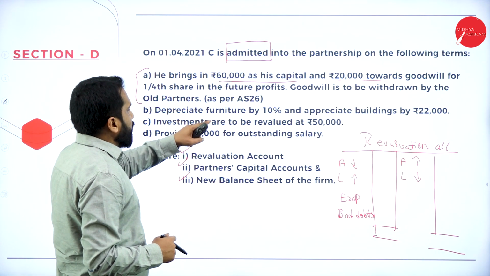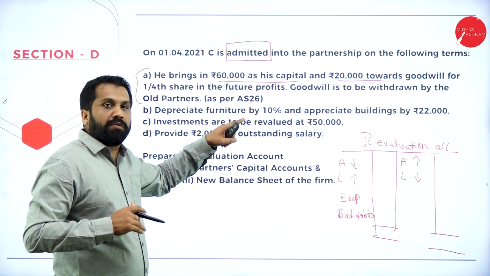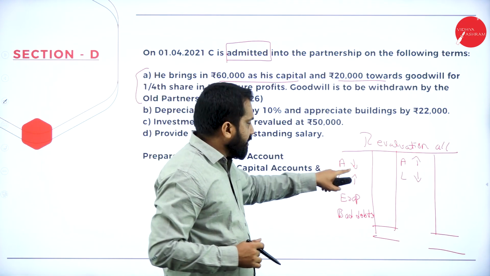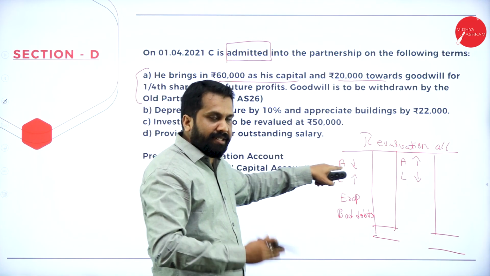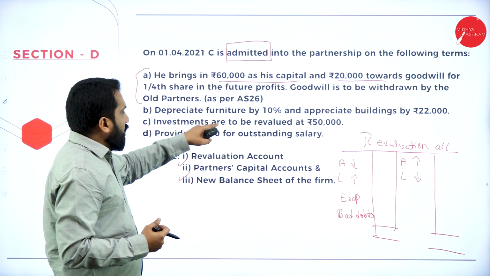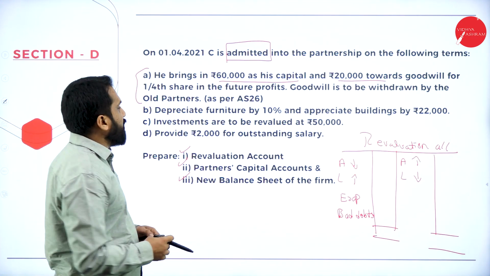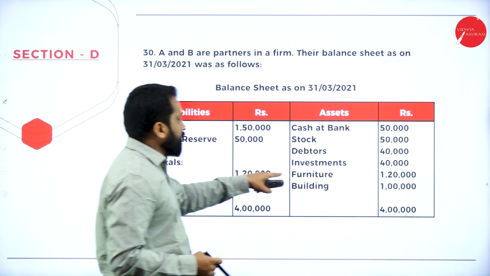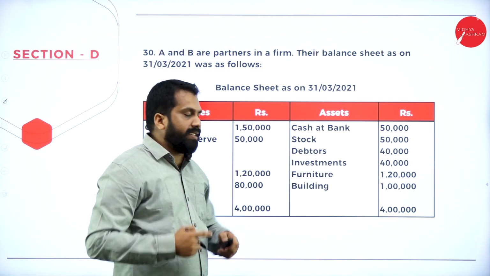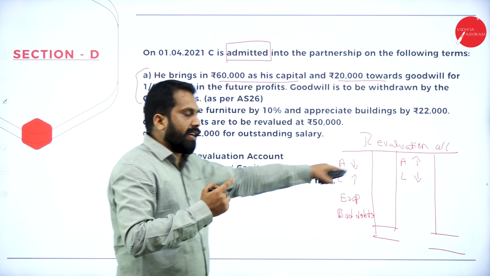Now, depreciate furniture by 10%. Furniture means what? Asset. Depreciation means what? Decrease. So it will come under which side? Debit side. See, the asset decreased. Then investment, an asset, is to be revalued at 50. Go back to your balance sheet. What is the investment? 40. Now it is 50. 10,000 increased. Asset increase means credit side.